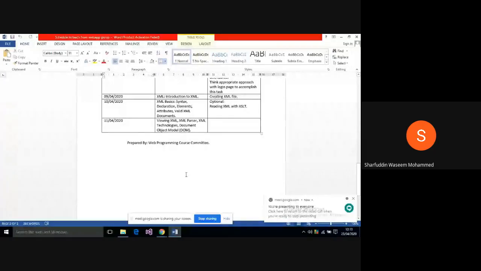So today the agenda of our class is, yesterday's class we discussed till the XML parser, and today we are discussing XML technologies and the document object model. Once we complete this, that is the end of our syllabus called web programming.